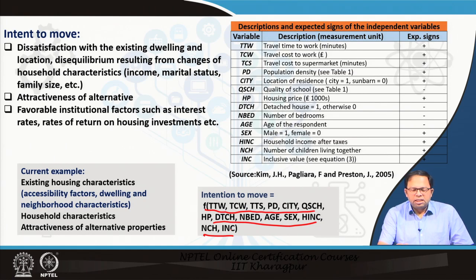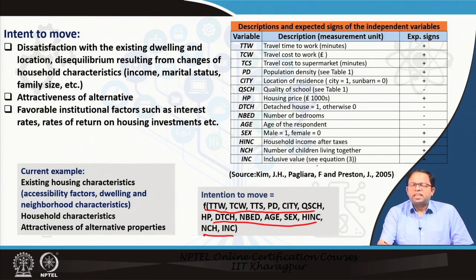So these are the parameters. TTW is travel time to work, which is given in minutes. TCW is travel cost to work, in pounds. Then travel cost to supermarket, which is shopping opportunities, and population density, which are neighborhood characteristics. Location of residence: is it a suburban area or a city core area? Then quality of schools, housing price, whether the house they are trying to move to is a detached house or otherwise, and number of bedrooms. Then age of respondent, and the household characteristics: male or female, household income after taxes, and number of children, because taxes do play a role in the decision making process. Number of children living together, and so on, and income.